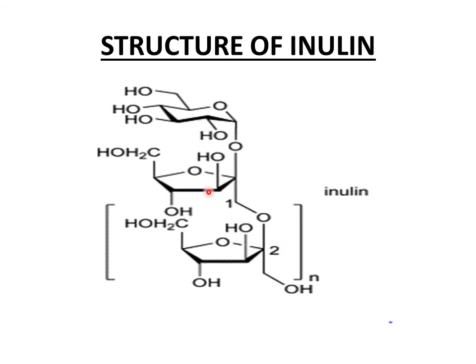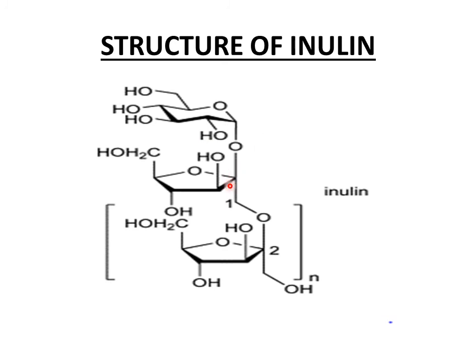So the fructose molecules or the fructose subunits are linked together by beta 2,1 glycosidic linkage. Why? First of all, this is one fructose subunit and this is another fructose subunit, and as you can see, fructose forms a 5-membered ring structure, unlike glucose which forms a 6-membered ring structure.